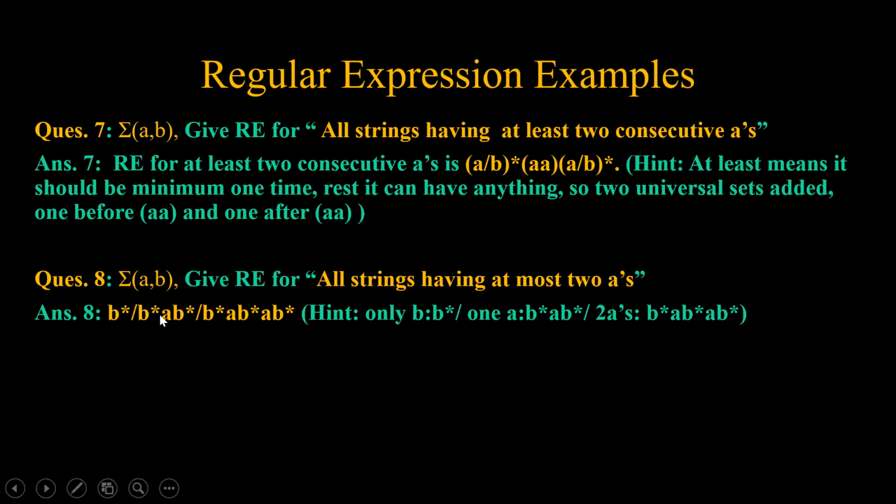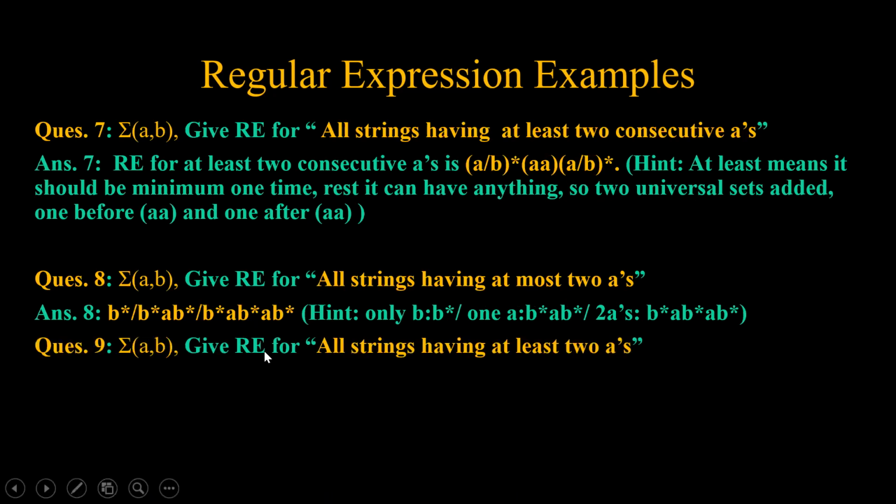So we have B*. A will be 1, or there will be 2 A's. So the final expression will be B* indicating 0 A's, B*AB* indicating 1 A compulsorily, and B*AB*AB*, with 2 A's maximum. This is what was desired: all strings having at most 2 A's.